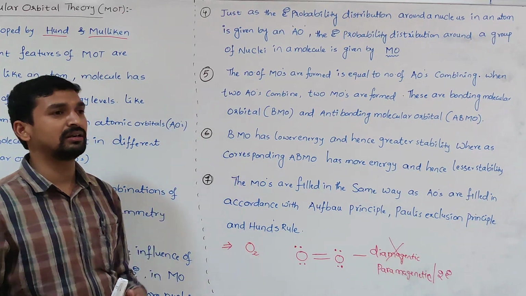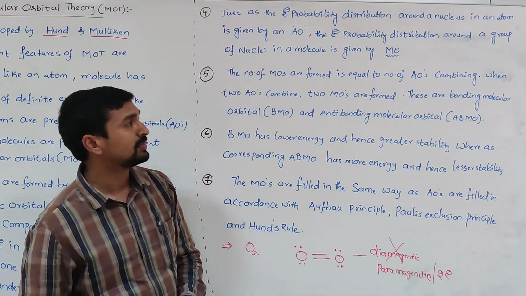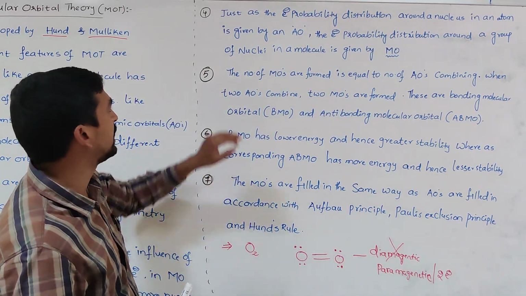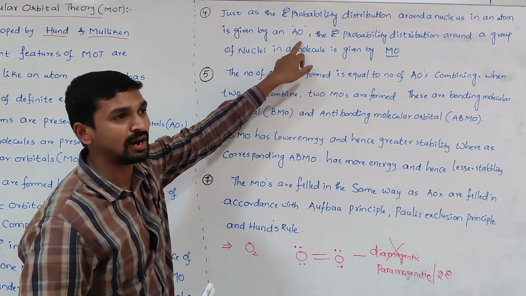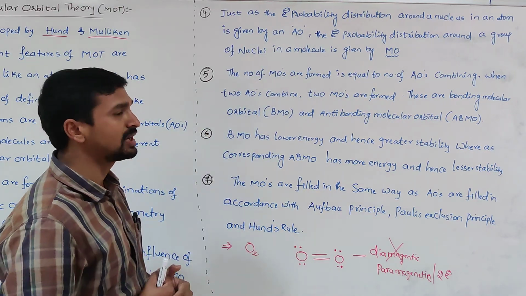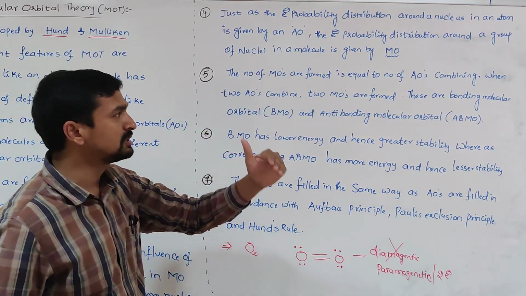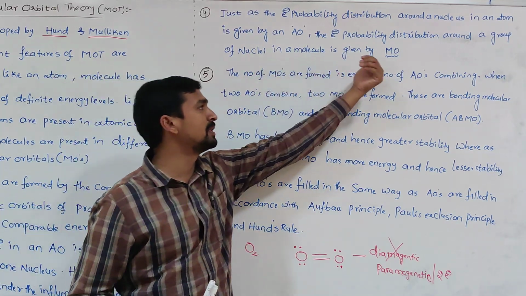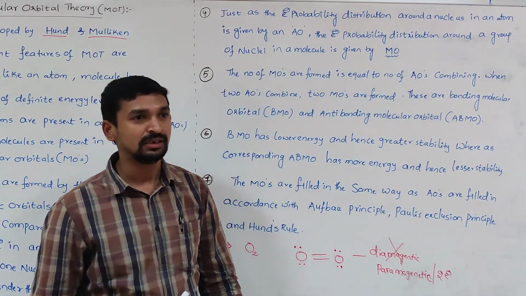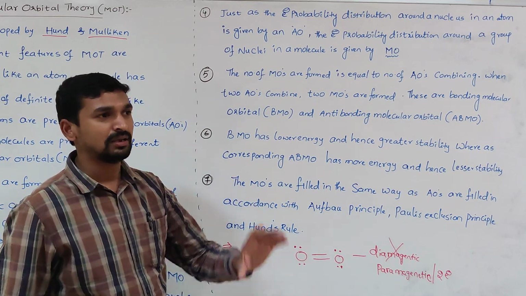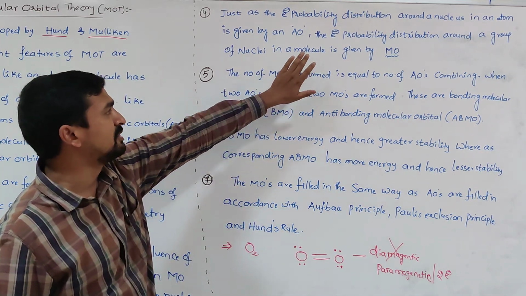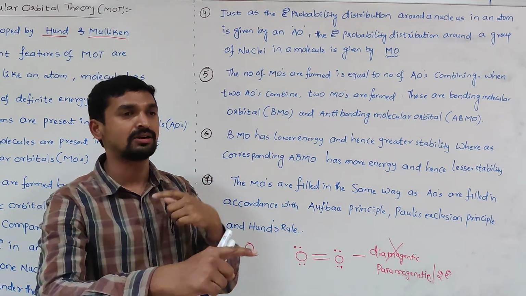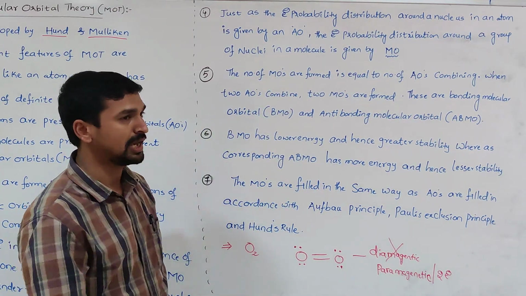electron distribution around the nucleus is given by an orbital. So this is the term we discussed after the Bohr model. So the electron probability distribution around the nucleus in an atom is given by an atomic orbital. Just like that atomic orbital, the electron distribution around a group of nuclei in a molecule is given by the molecular orbital. So what do you mean by the molecular orbital? A molecular orbital always gives the information about the probability distribution of electron around a group of nuclei.